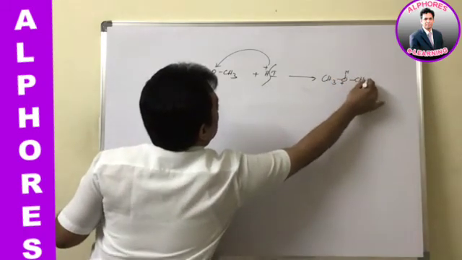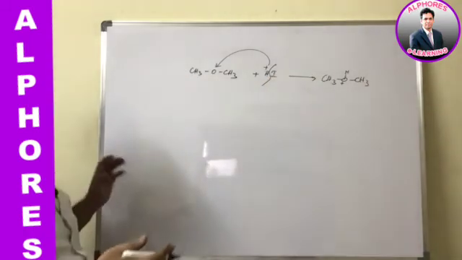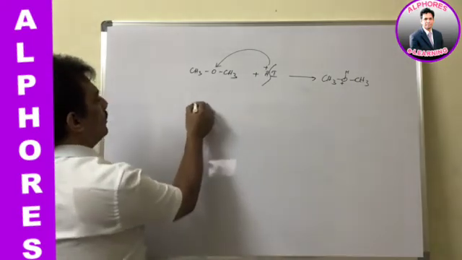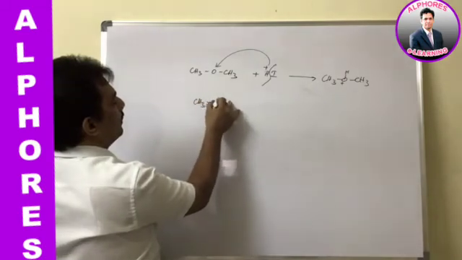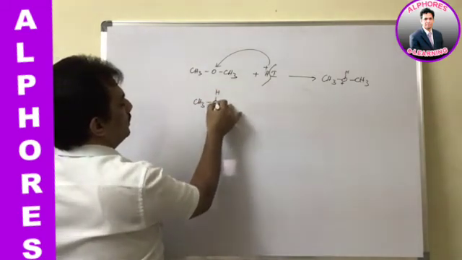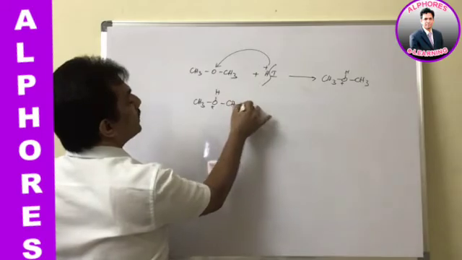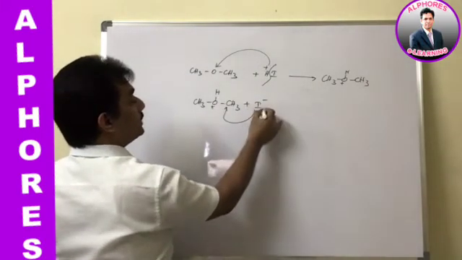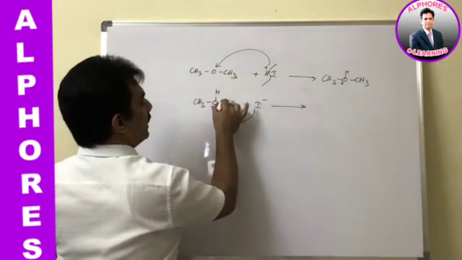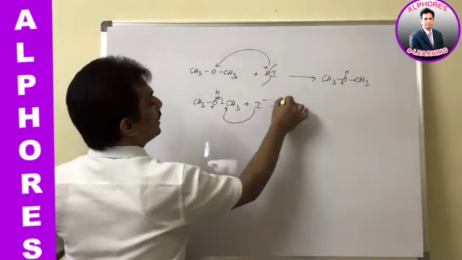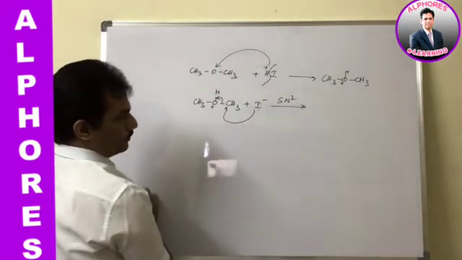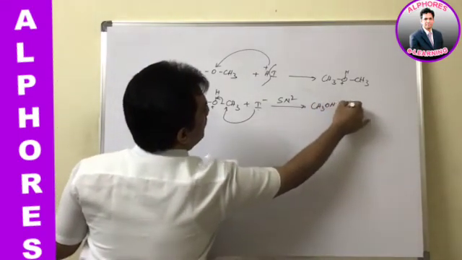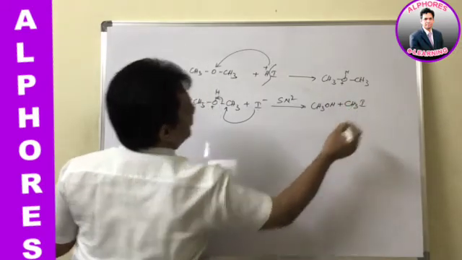Already we know that once it is protonated, it becomes a weak nucleophile. Now that protonated ether is attacked by iodide as a nucleophile, and the leaving group goes out. It is an SN2 mechanism, and it gives CH3OH plus CH3I.